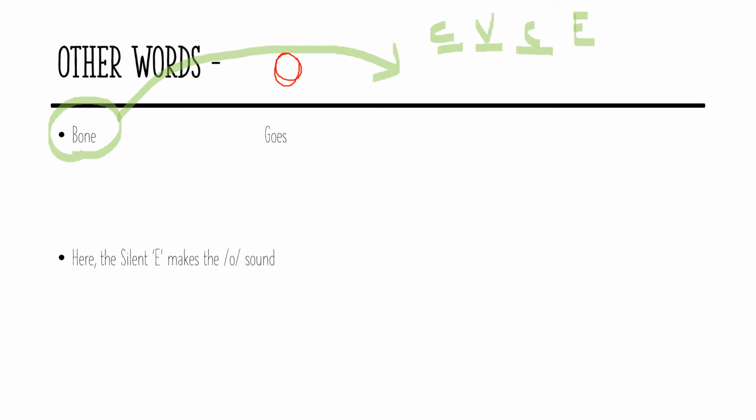Bone. Goes. Here O and E are making the O sound. Okay. Here silent E makes the sound O. So here also the E is silent and here also the E is silent. This rule I have already discussed. This we are going to do later when I talk about the special character, what happens when two vowels come together. So I'm going to take this later, but this one has already been done.